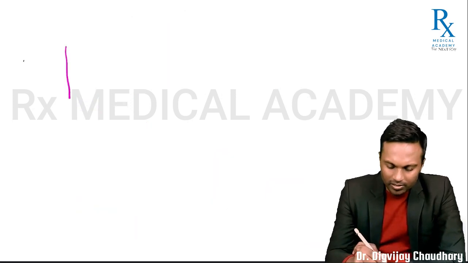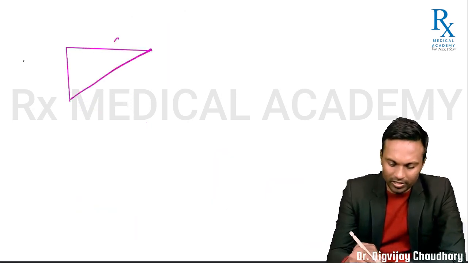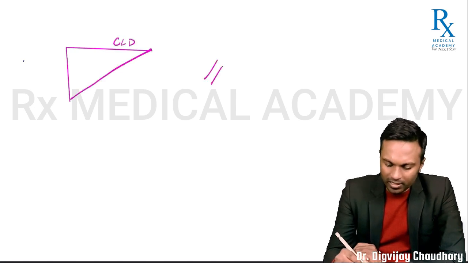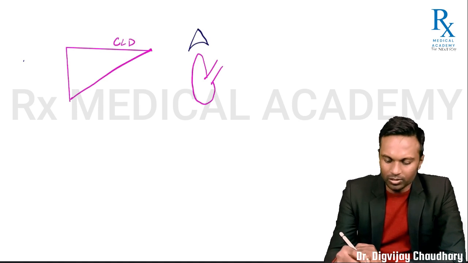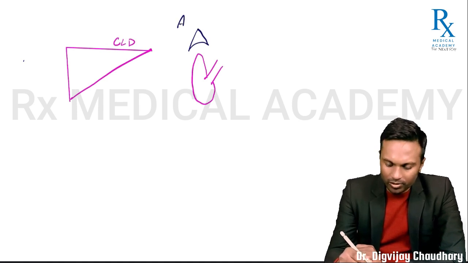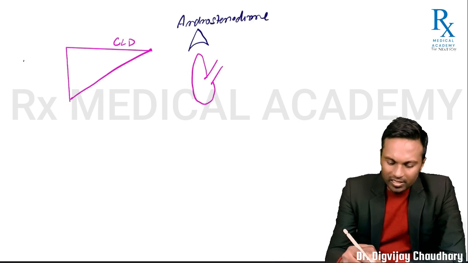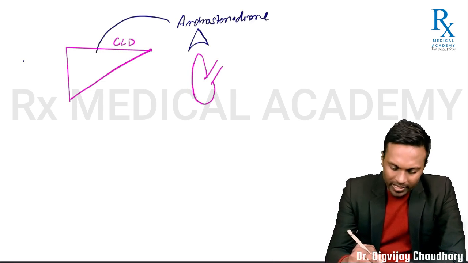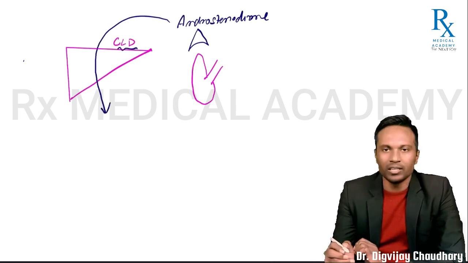Let's see. Suppose someone is suffering from chronic liver disease, and in this patient there is secretion of what? Androstenedione. This androstenedione might not be taken up by liver, so it is not getting destroyed in patients of chronic liver disease.